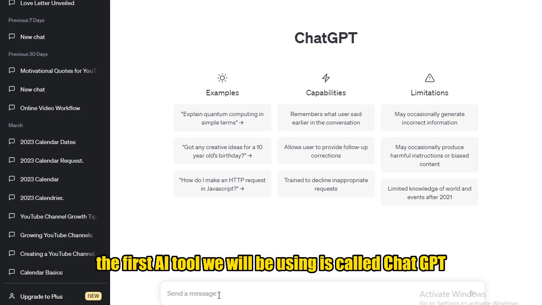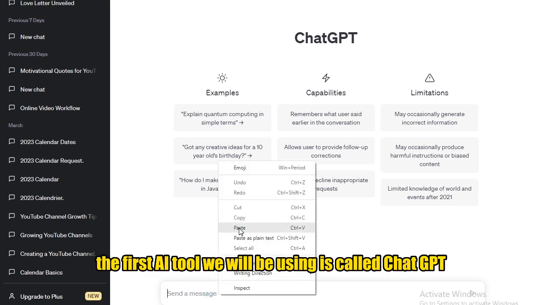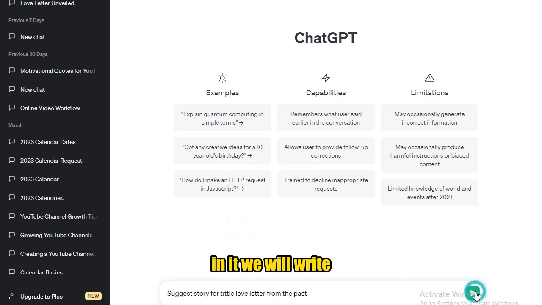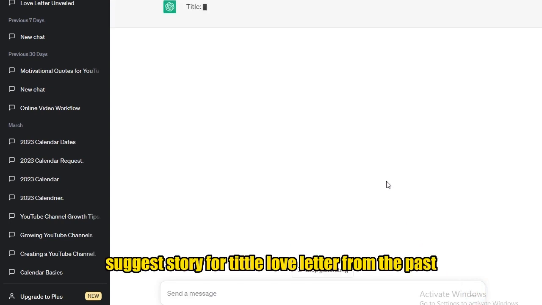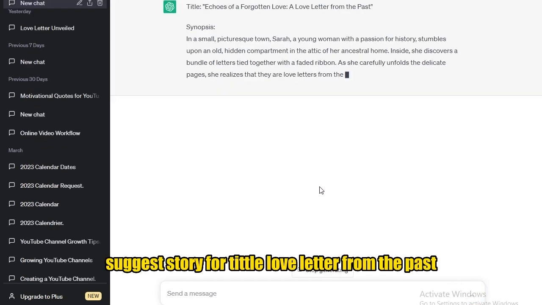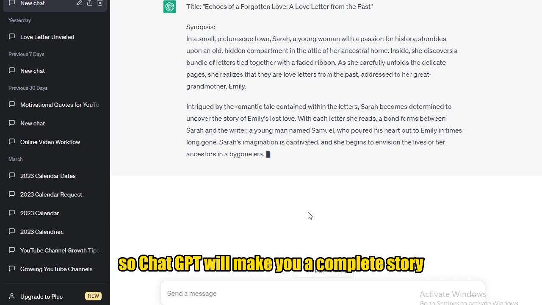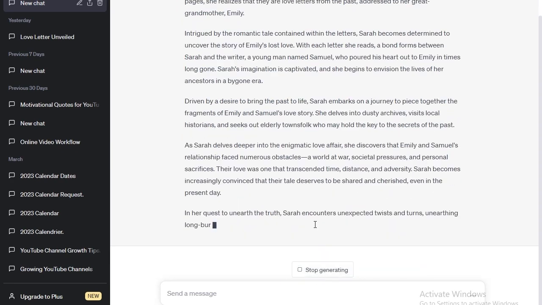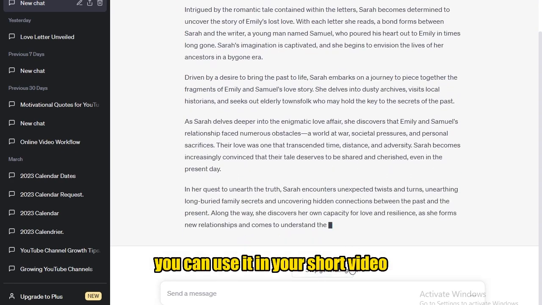The first AI tool we will be using is called ChatGPT. In it we will write "suggest story for title, love letter from the past." ChatGPT will make you a complete story that you can use in your short video.